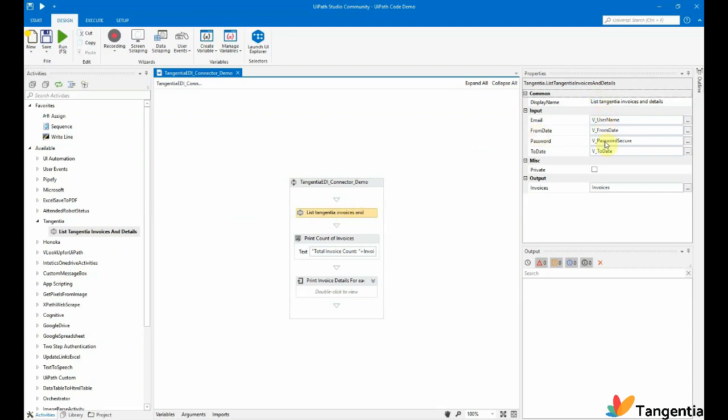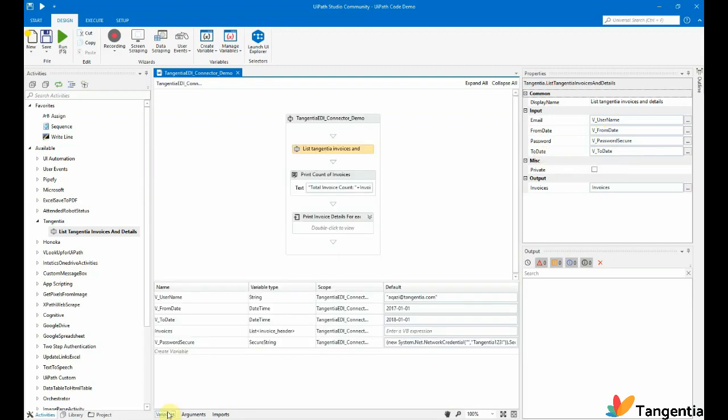We have four input properties. Email and password are required to connect to the right partner to extract the right invoices. The from date and the to date are used to pull all the invoices between that date range. We will have a look into the variables. The username is of type string. The password is of type secure string. The from date and the to date are of type DateTime. I have used my credentials for dummy purposes, A Qazi at Tangentia, and the date range starting from 1st January 2017 to 2018, and then the credentials here.